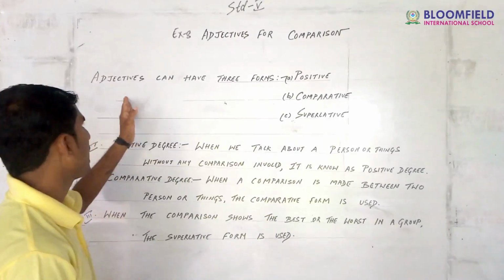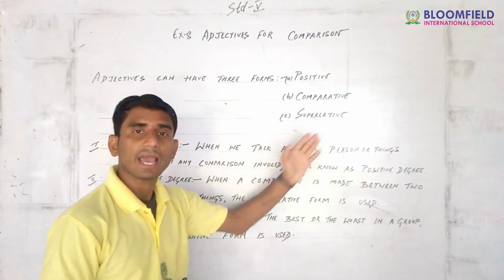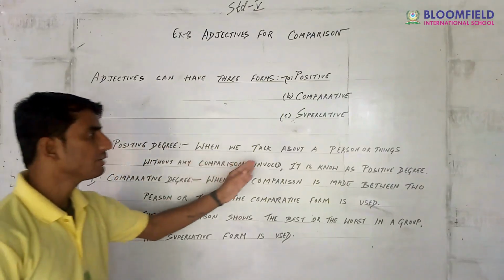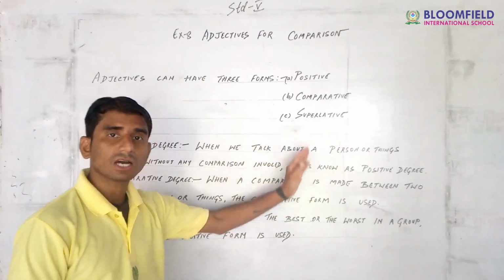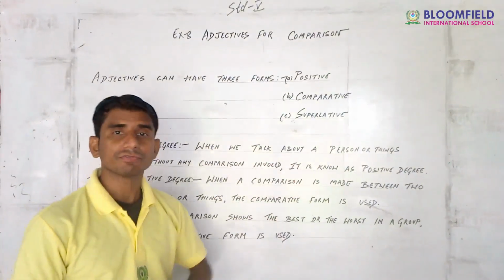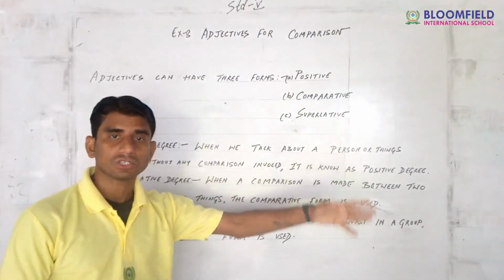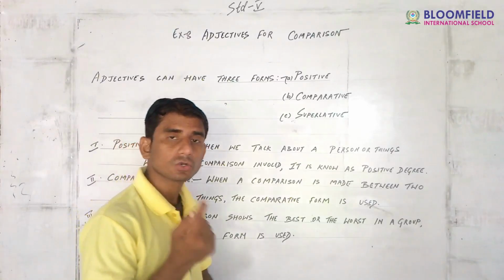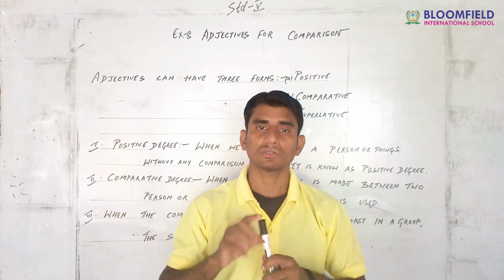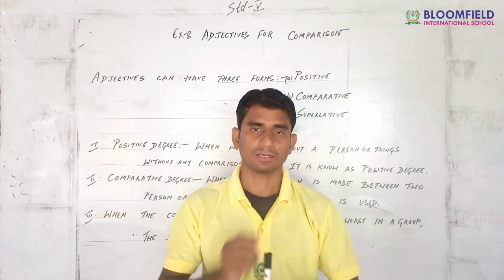Okay, here I have mentioned it. Adjectives can have 3 forms: positive degree, comparative degree and superlative degree. Positive degree: when we talk about a person or thing without any other comparison involved, it is known as positive degree. It is a good pen, it is a good marker. That means I'm talking about this marker. I'm not comparing it with other markers.